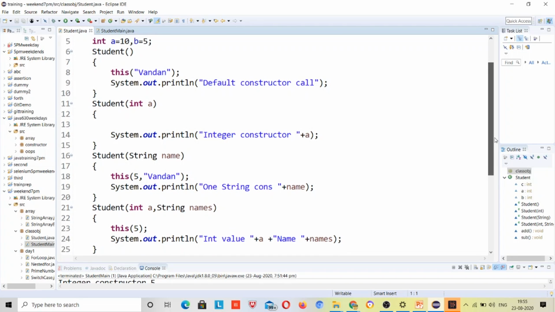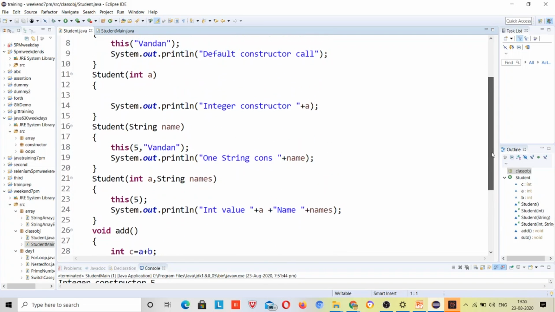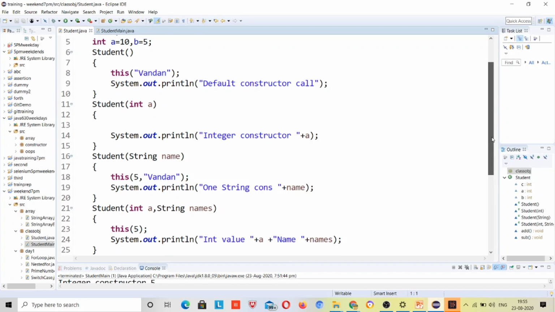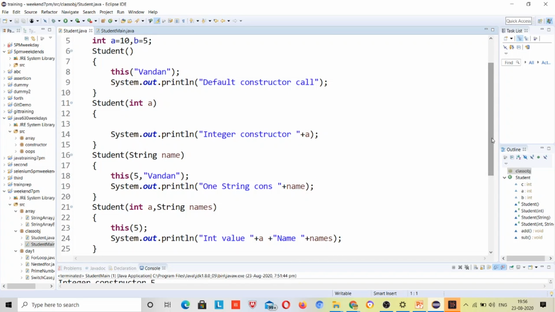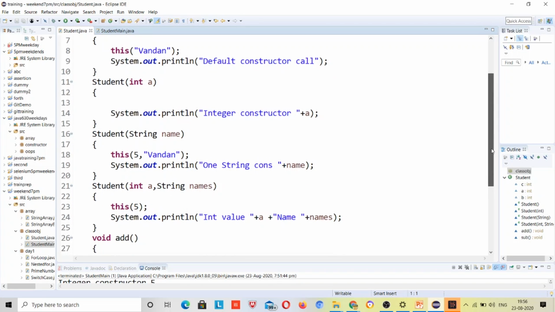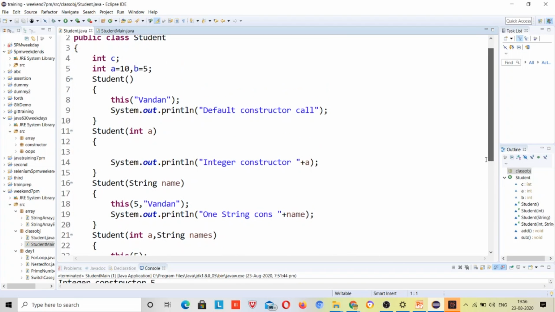From there again we are calling integer. So it will print everything, like default constructor call. No, from default constructor call it will go to string. It will print one string constructor, then it will go to integer. You can write it in the chat box. So yes, it will print everything.